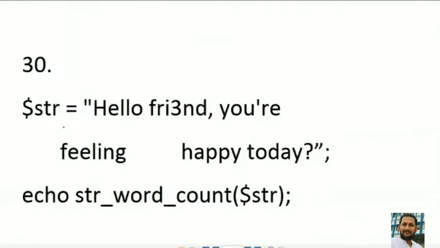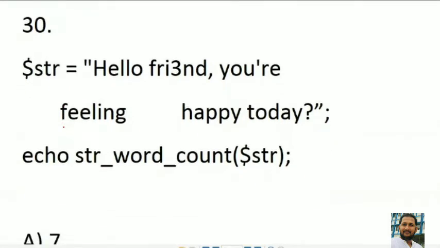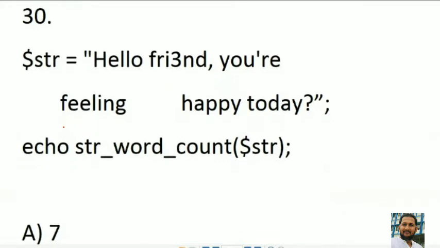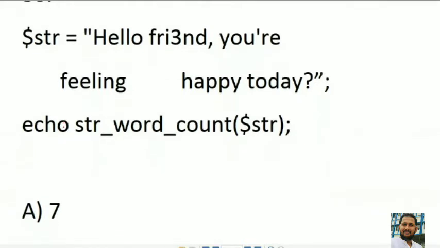Now question number 30. The string is equal to "hello friends for I 3 and D. You are feeling happy today." So this is the string. Now we have to echo the string word count of the string. We have to find the word count, that is, how many words are there.